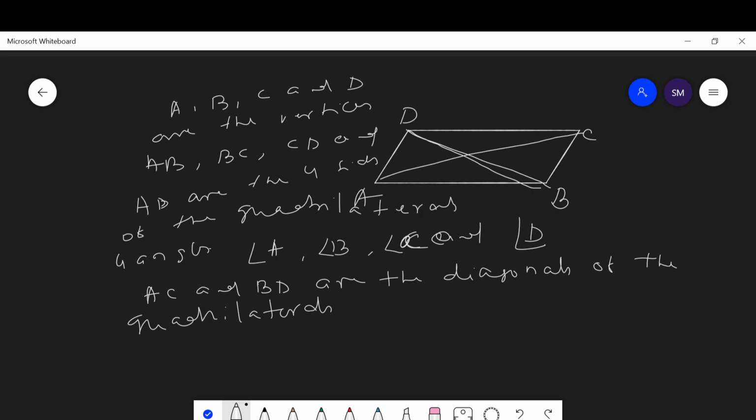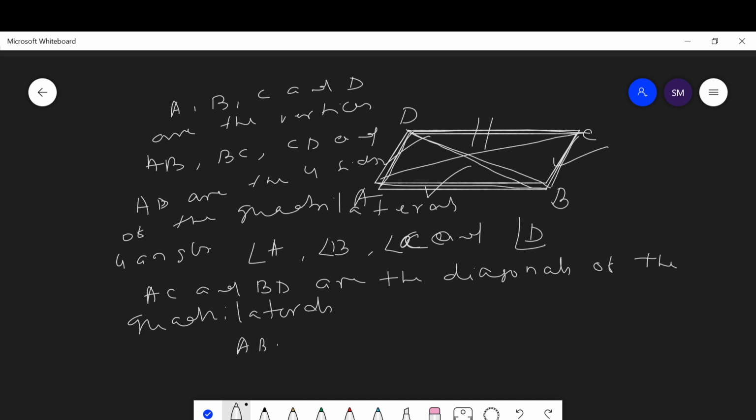AB and AD are adjacent sides. This is adjacent with this, this is adjacent with this, this is adjacent with this, and this is adjacent with this. And opposite sides means this side is opposite with this side, and this side is opposite with that side.